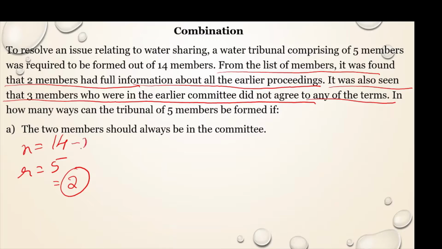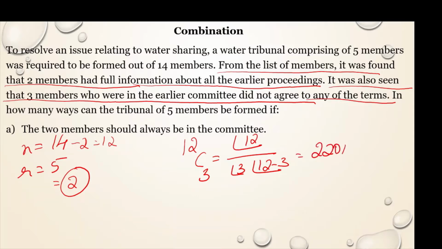And out of 14, if you remove 2, it is 12. Now out of 12, you have to select 3. 12C3. This is factorial 12 divided by factorial 3 into factorial 12 minus 3, because 2 members already got selected, and the remaining 3 have to be selected out of 12. That is 220 different ways in which you can select this committee where 2 already got selected.